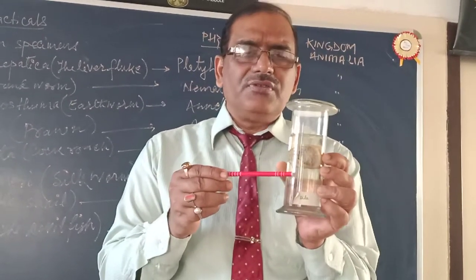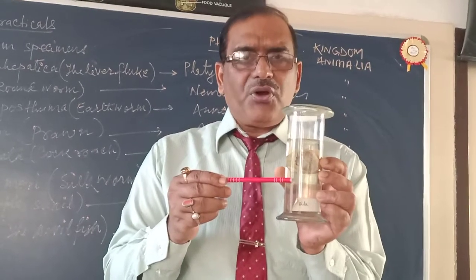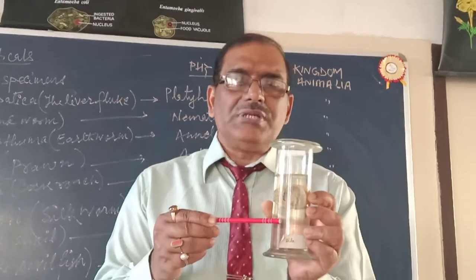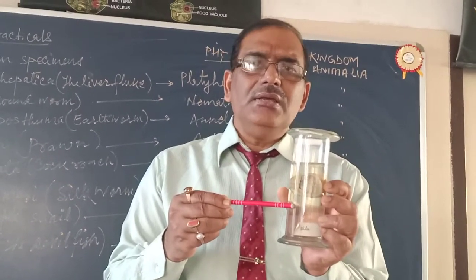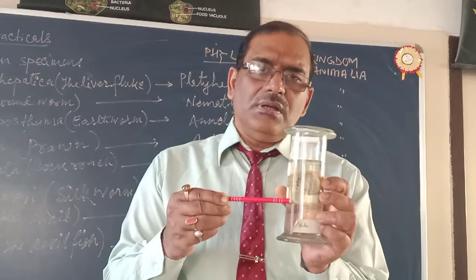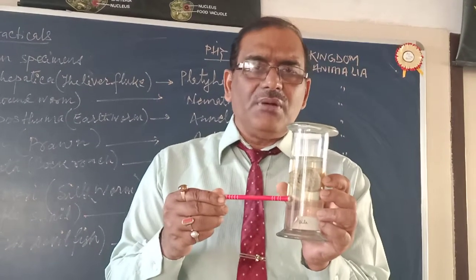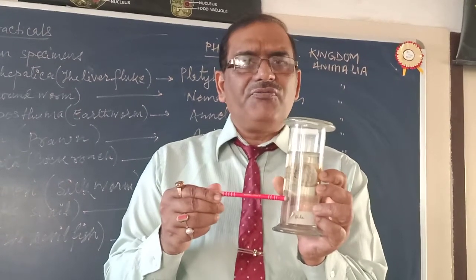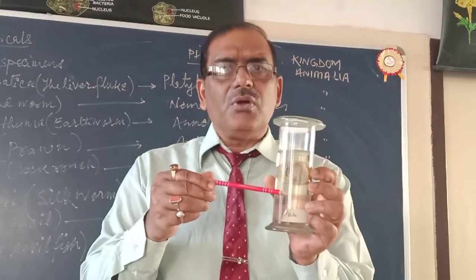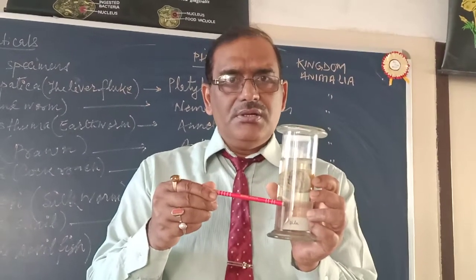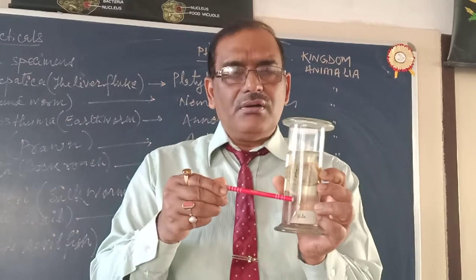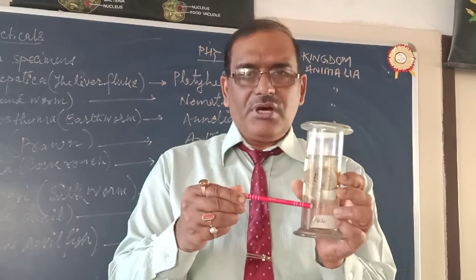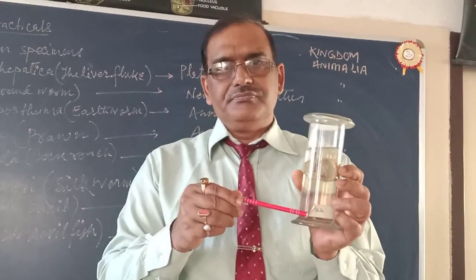Reproduction: sexes are separate, male and female are separate. Reproduction is sexual, fertilization is internal, and they are oviparous. Development is generally indirect. In some cases larval forms are not there, but in many cases larval forms are present. The larval forms of this group are Glochidium larva, Trochophore larva, or Veliger. These are the larval forms of the group Mollusca. It belongs to phylum Mollusca.